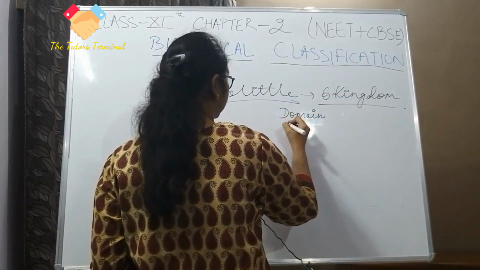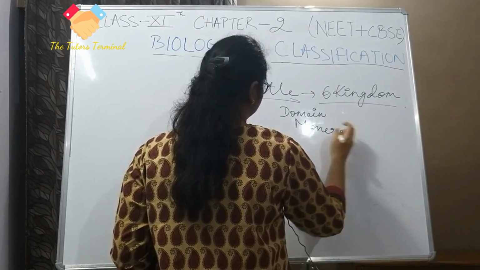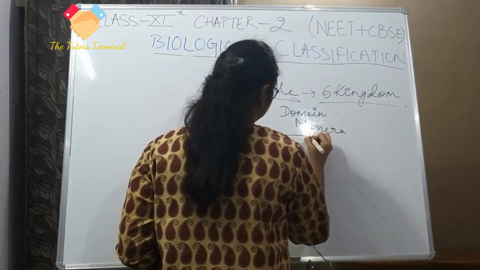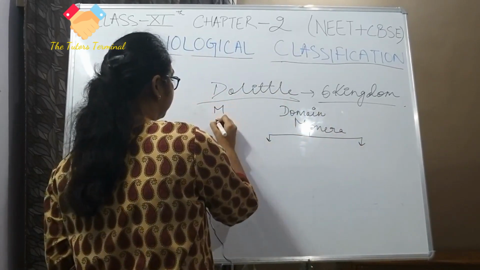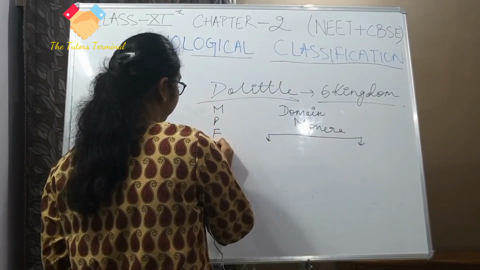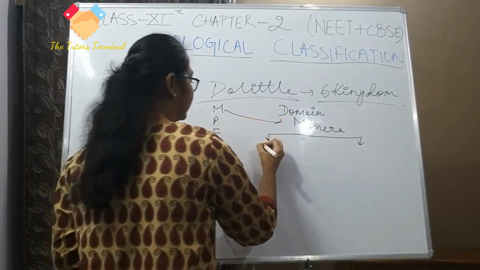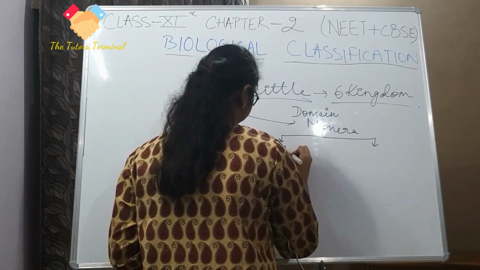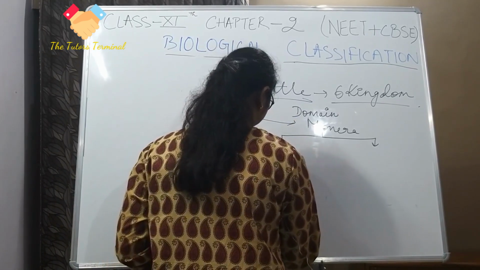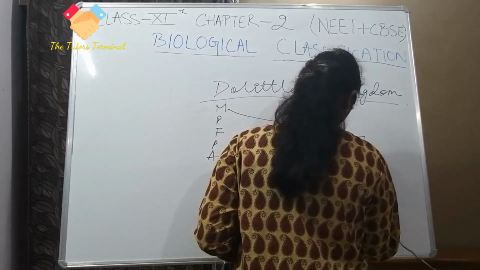So what he did was, he took Monera and divided it into two parts. We had Monera, Protista, Fungi, Plantae and Animalia. He took Monera and divided it into archaebacteria and eubacteria.